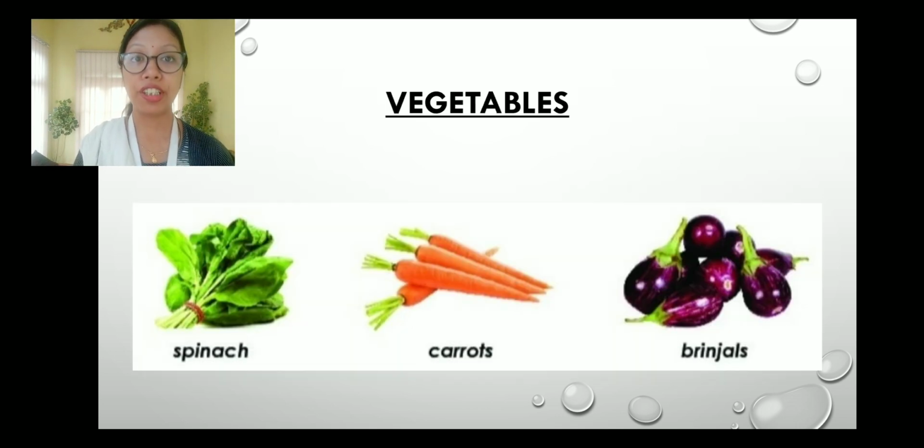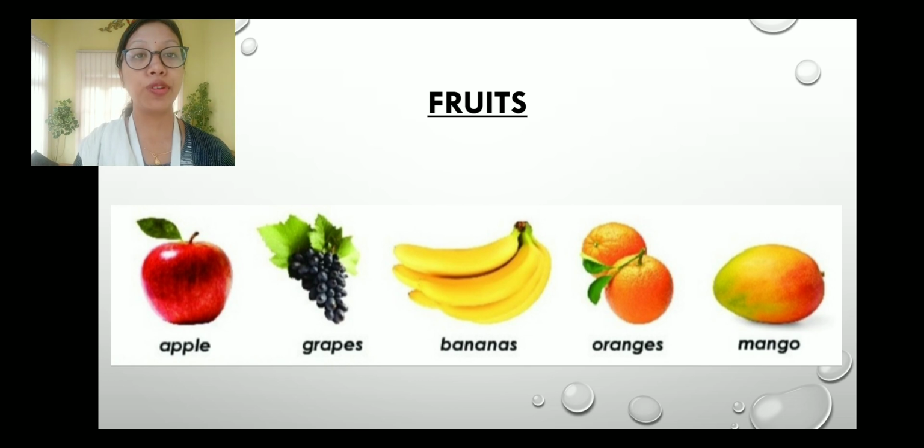Then we have vegetables: spinach, carrots, brinjals. We have many more vegetables, but here only these 3 are mentioned. Then we have the fruits. Which are the fruits? Apple, grapes, bananas, oranges, mangoes.